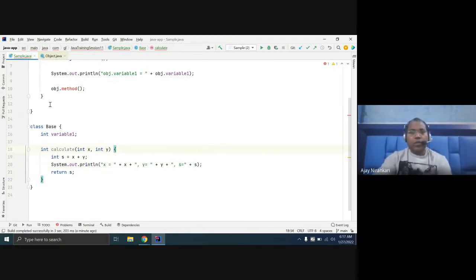This is one method we retain: calculate. You pass two numbers, and it returns the sum.